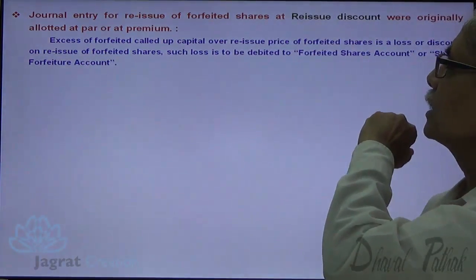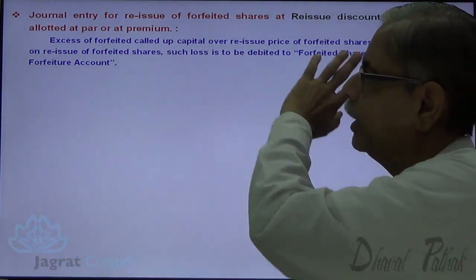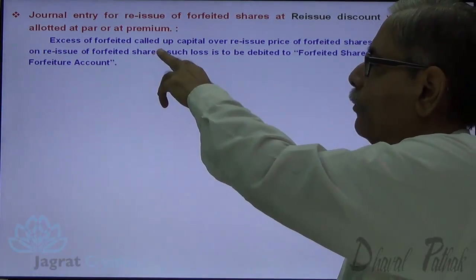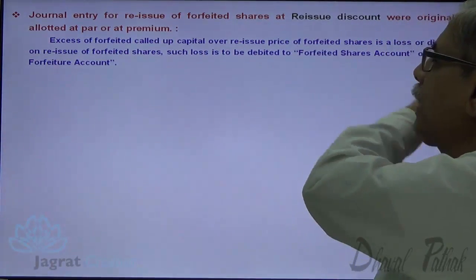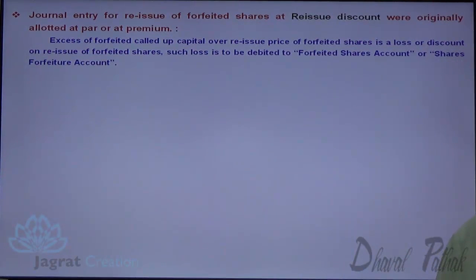forfeited shares at reissue discount were originally allotted at par or at premium. Excess of forfeited called up capital over the reissue price of a forfeited share is a loss or a discount on reissue of forfeited shares. Such loss is to be debited to forfeiture account, share forfeiture account.